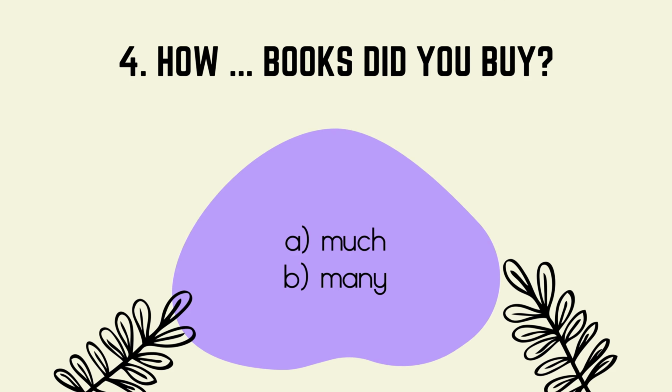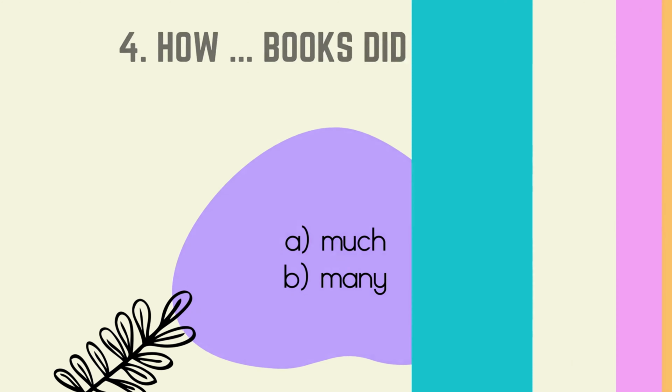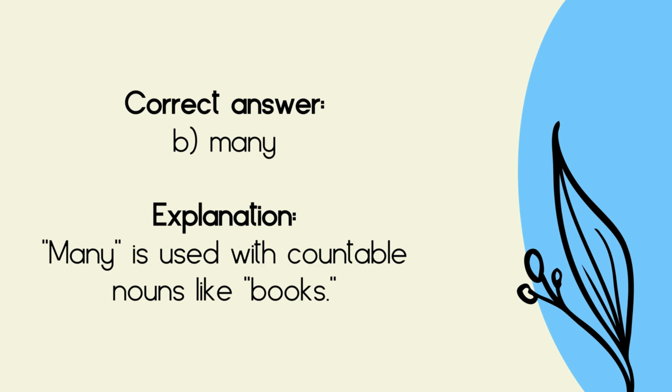4. How books did you buy? A. Much. B. Many. Correct answer, B. Many. Explanation: many is used with countable nouns like books.